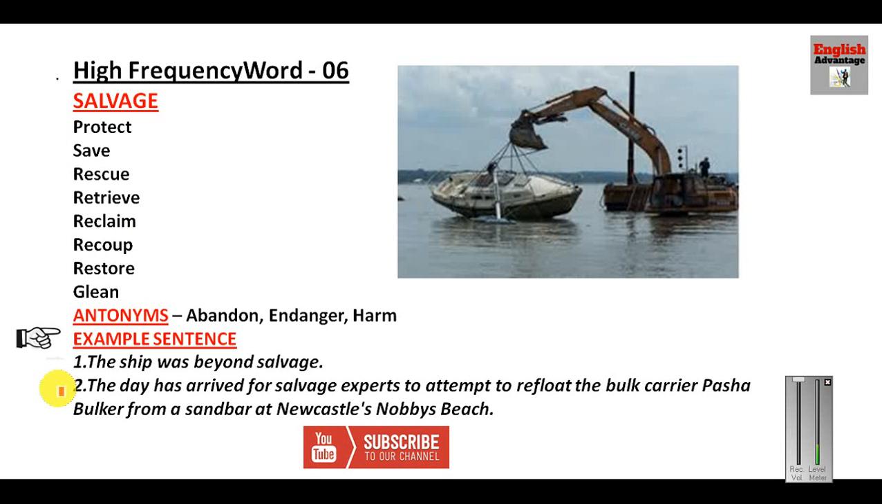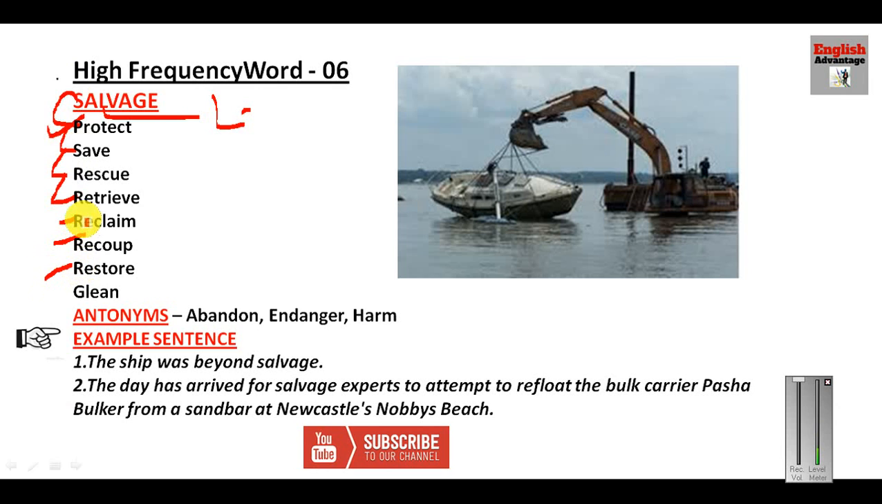Now let us look at the next high frequency word, number 6, salvage. How will you link this word? From this word you can take out this letter L, and L simply means love. If you love somebody, you will definitely protect him if he or she is in trouble. So that is why salvage means to protect. Salvage means to save. Salvage means to rescue. Salvage means to retrieve, reclaim, recoup, or restore.